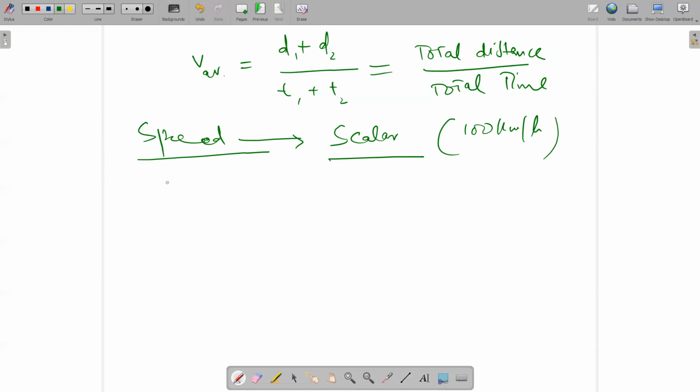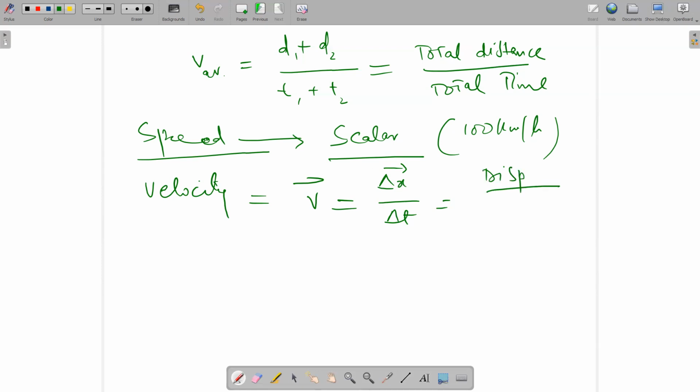So I'm coming to velocity. Velocity is normally defined in the books. It is written that delta x over delta t, which means what? Displacement, not distance. Displacement over time.